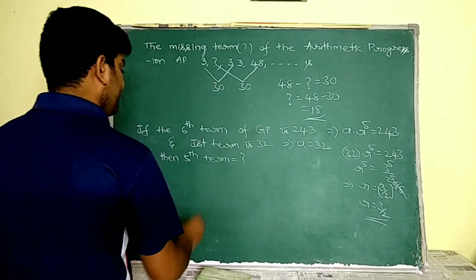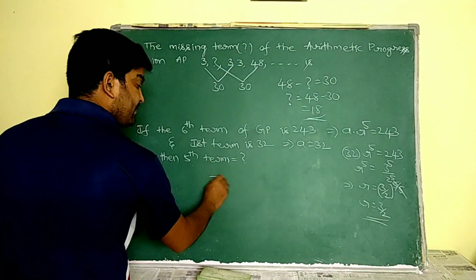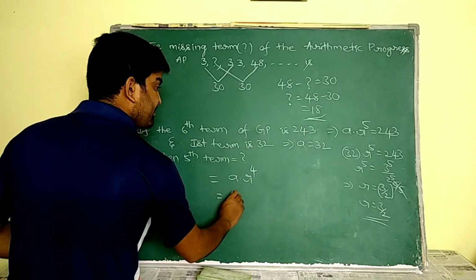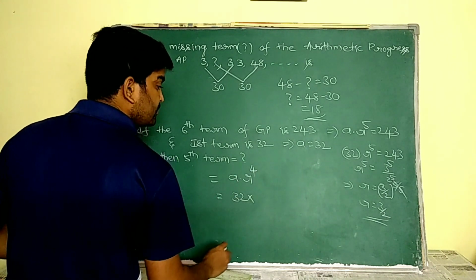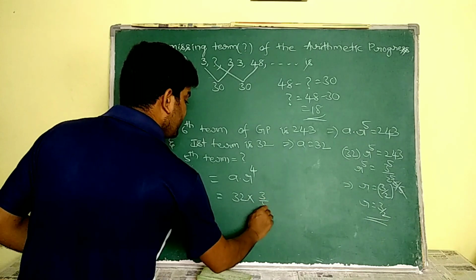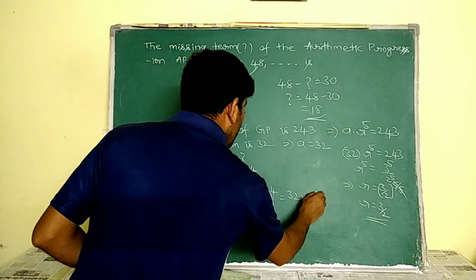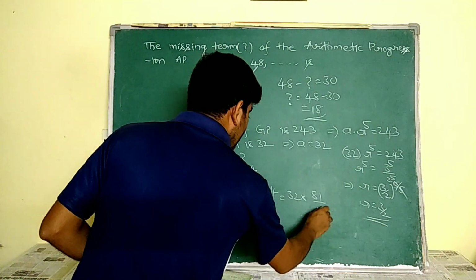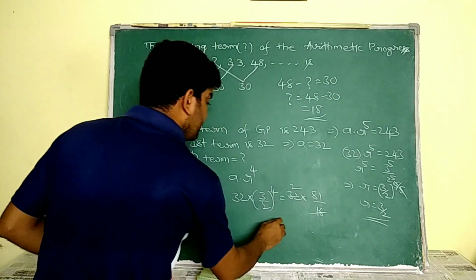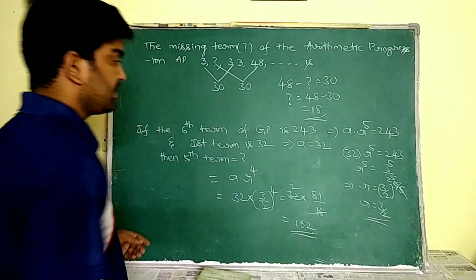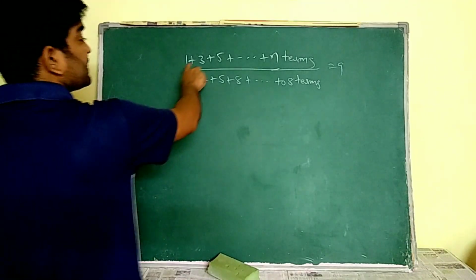If r is equal to 3 by 2, he is asking you to find the fifth term. That is a into r power of 4. So a means 32 into r means 3 by 2 whole power of 4. That is equal to 32 into 81 by 16. 16 ones are 16, 16 twos are 32. That is 162, the answer. The next one is in AP.